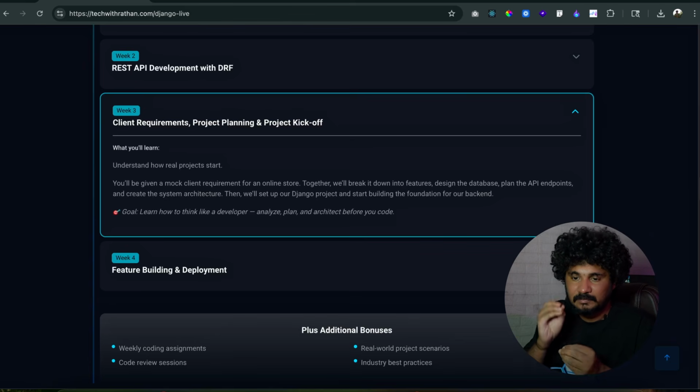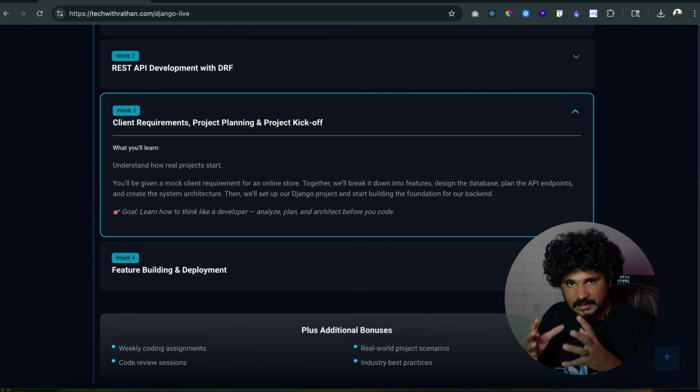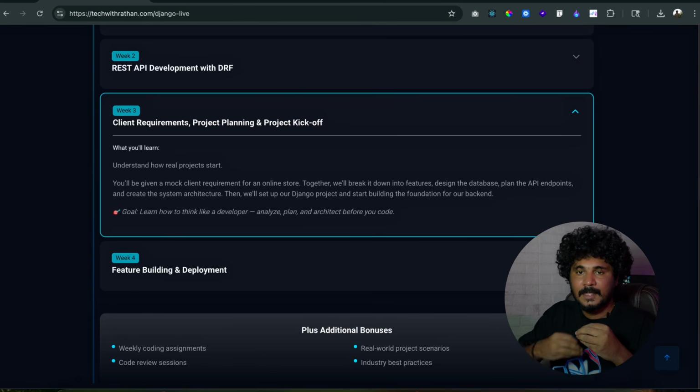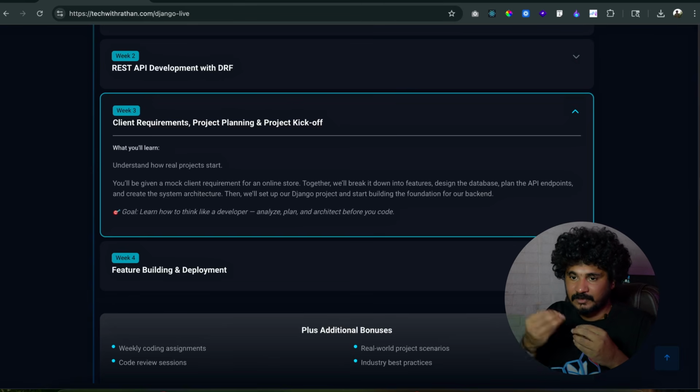Once we are done with building the APIs for this e-commerce system, we want to give it a life, right? So we are going to integrate our APIs to a pre-built React front end. Yes, I'm going to give you the pre-built React front end that I built for this backend developer program. We are not going to build it on camera, but I have already built it. The only thing that we are going to do is integrate them so that we can see the working application in front of you, right?